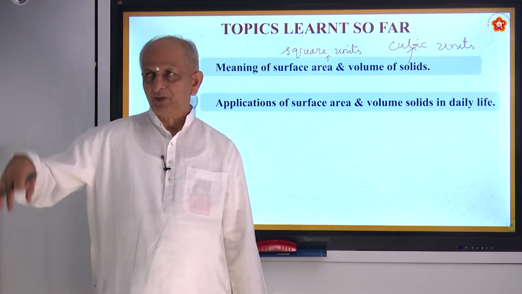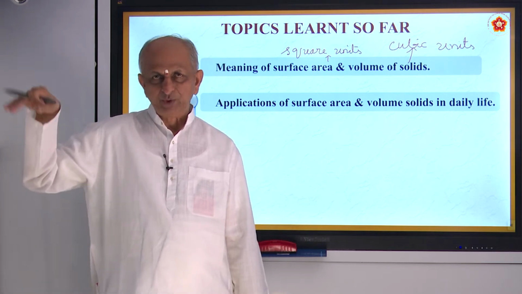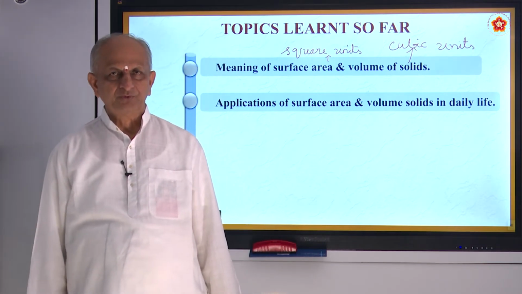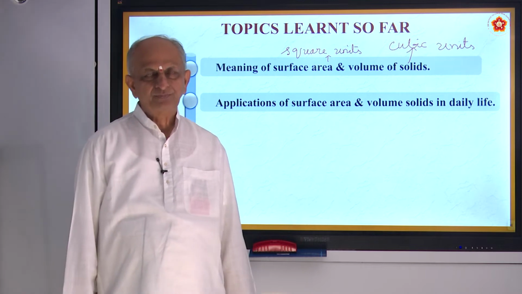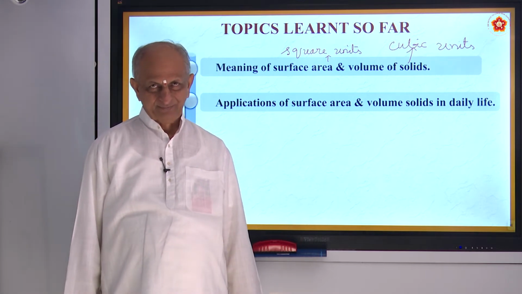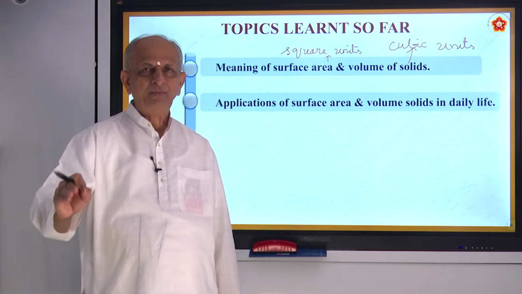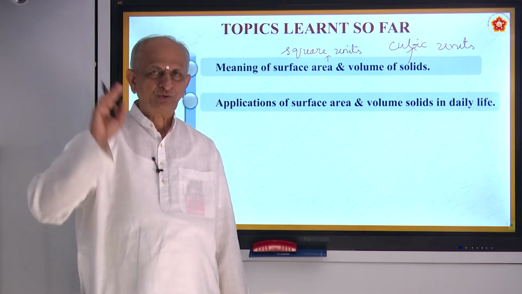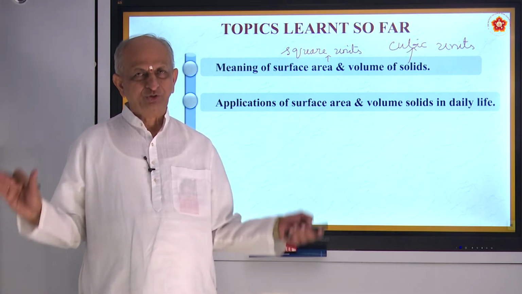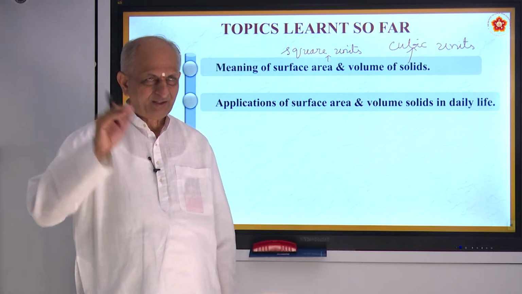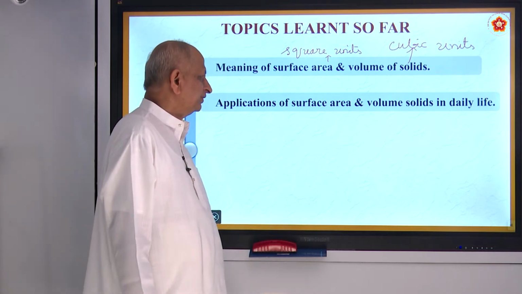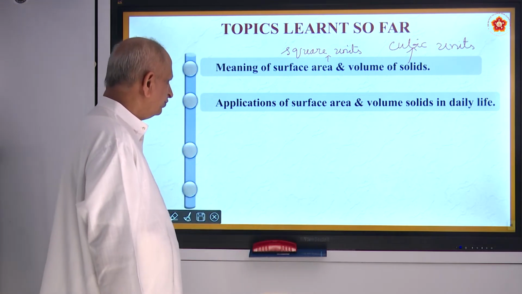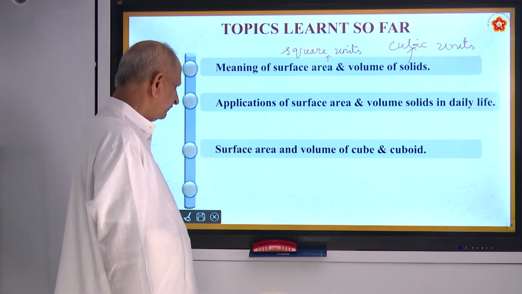For example, if you want to do whitewashing for the room or for the building, you should know the length, breadth and height of the room, and you should know the volume. And that way you have to calculate by using formulas.